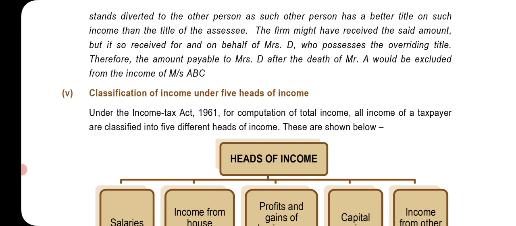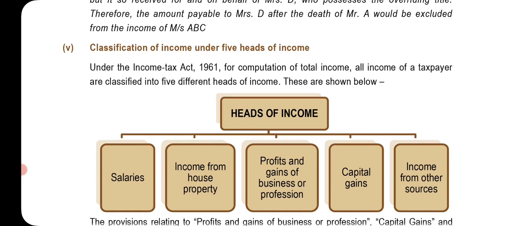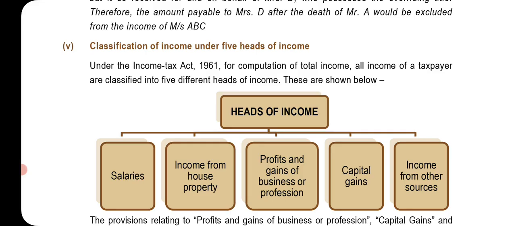The firm might have received the said amount, but it so received for and on behalf of Mrs. D, who possesses the overriding title. Therefore, the amount payable to Mrs. D after the death of Mr. A would be excluded from the income of M/s ABC.